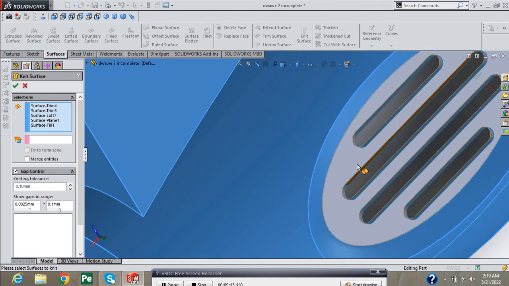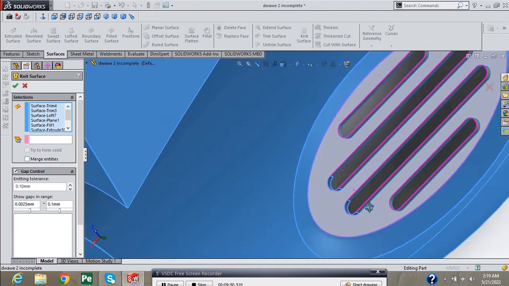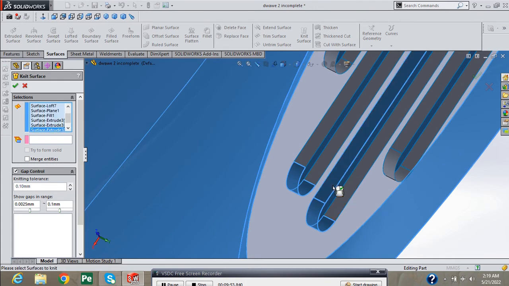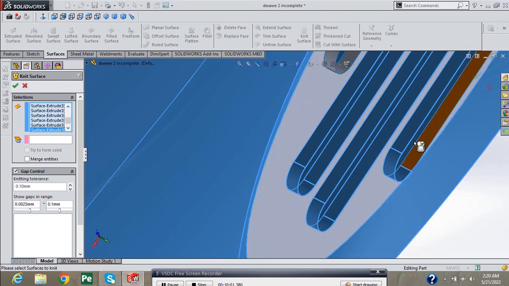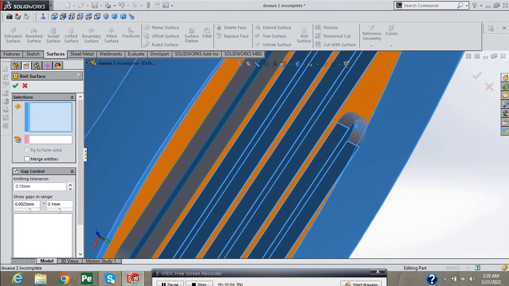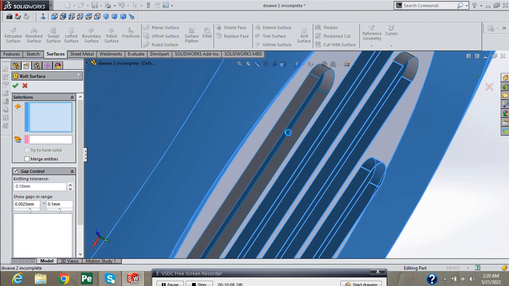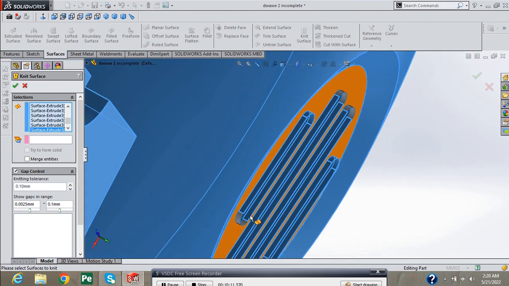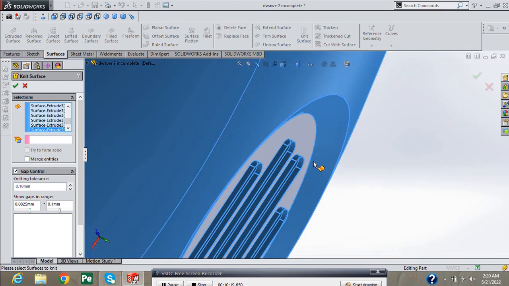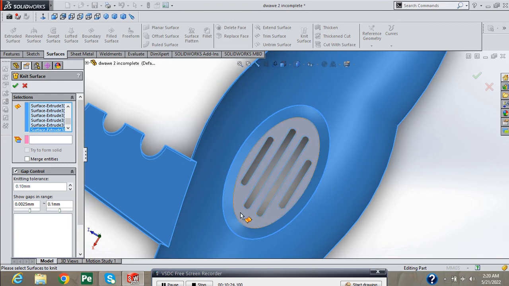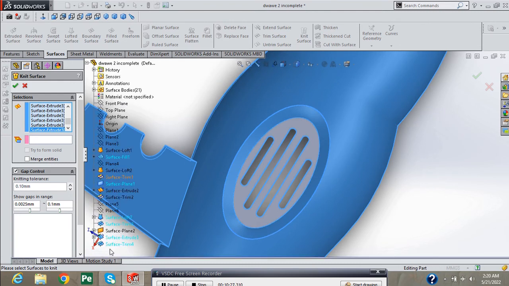And these all surfaces. Press green check.